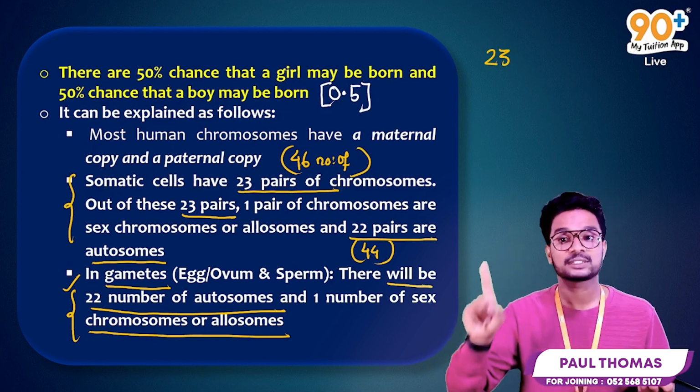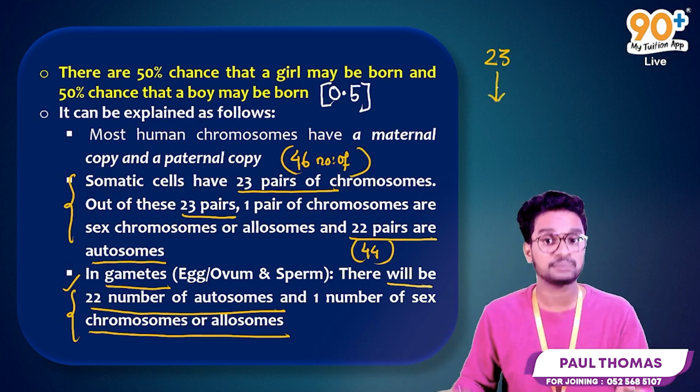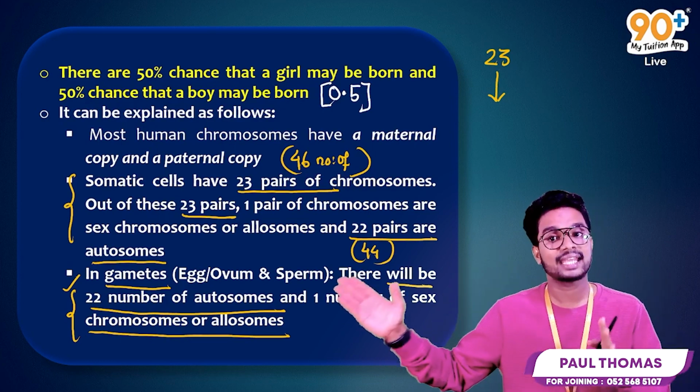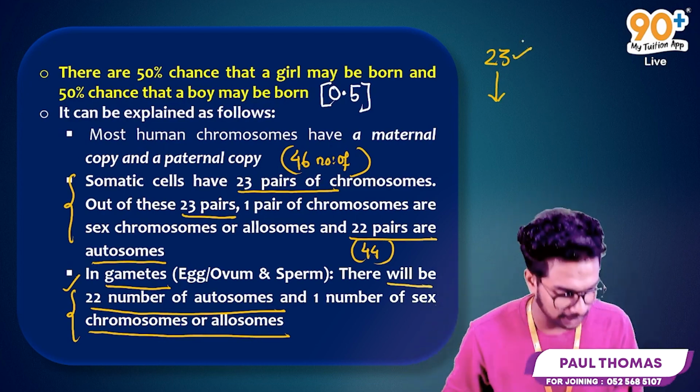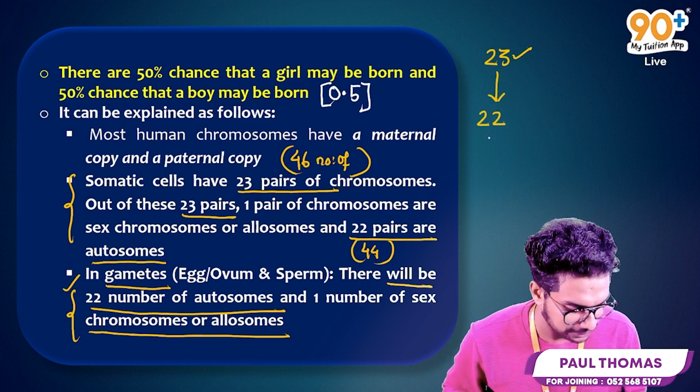23 chromosomes are present in gametic cells. You have to be very careful about it: it is not 23 pairs of chromosomes like in the case of somatic cells. In the gametic cells, there will be 23 chromosomes. Out of these 23 chromosomes, 22 chromosomes are autosomes,